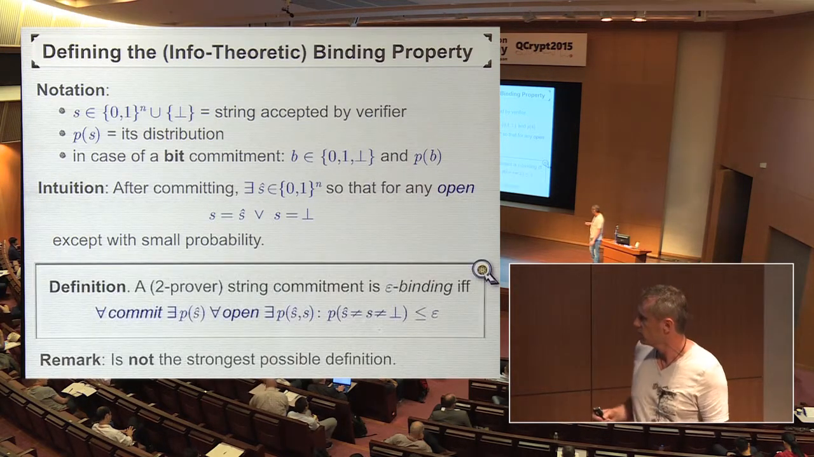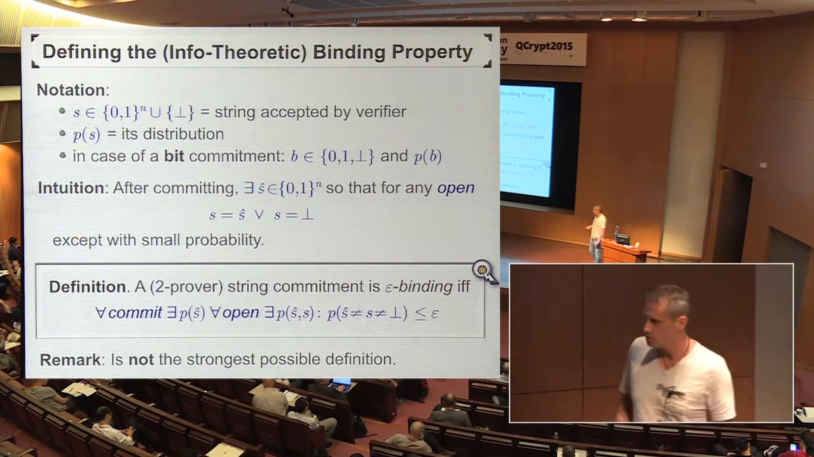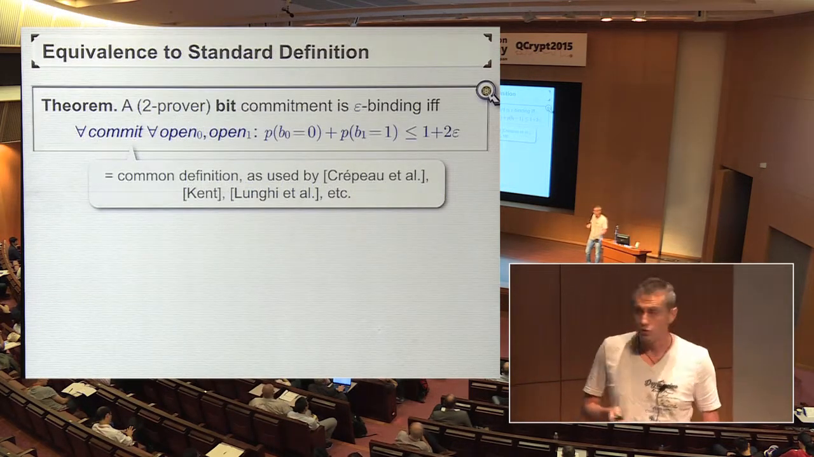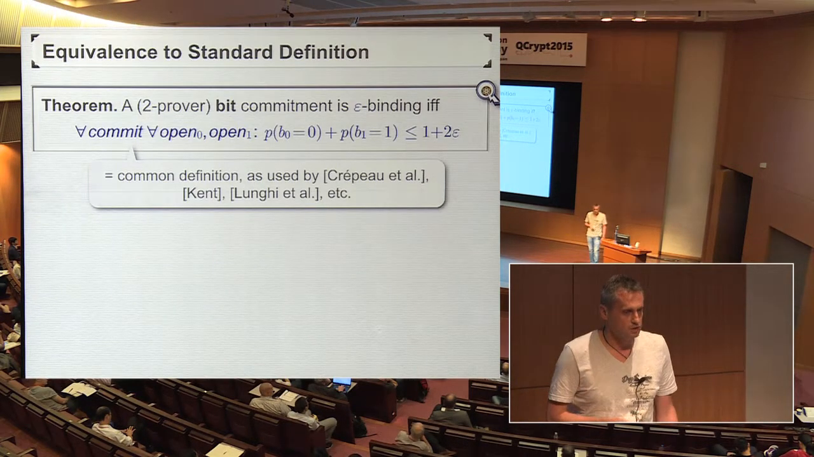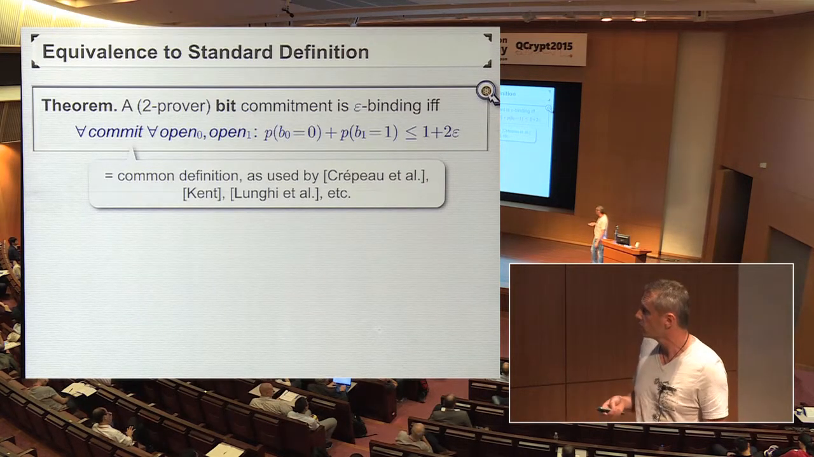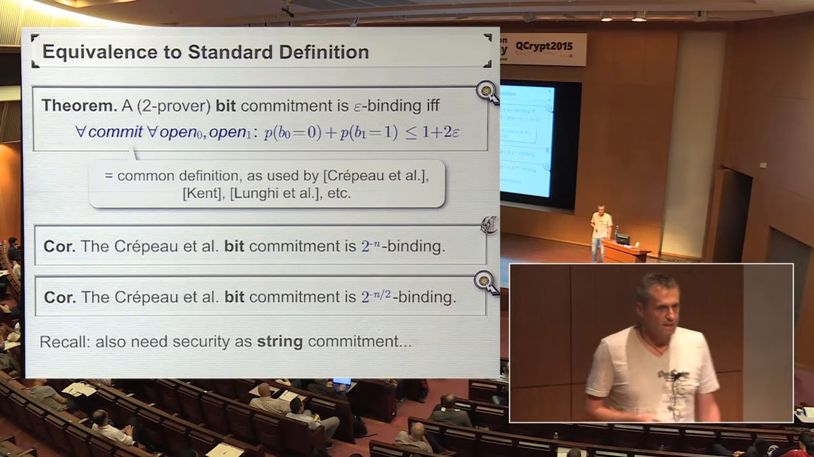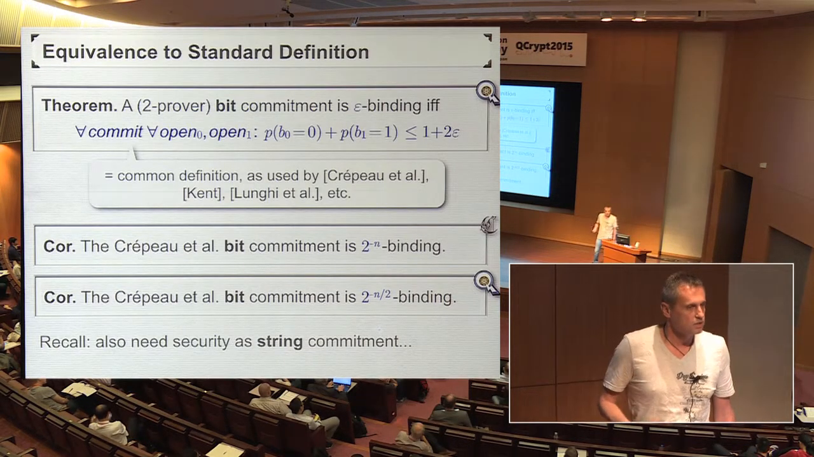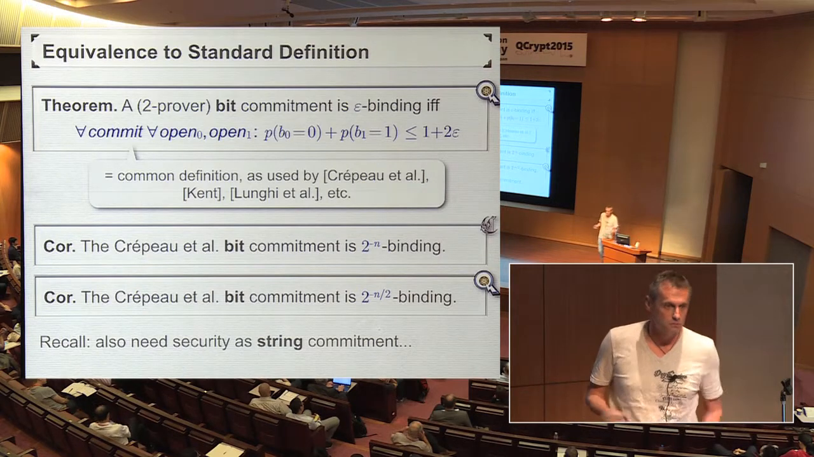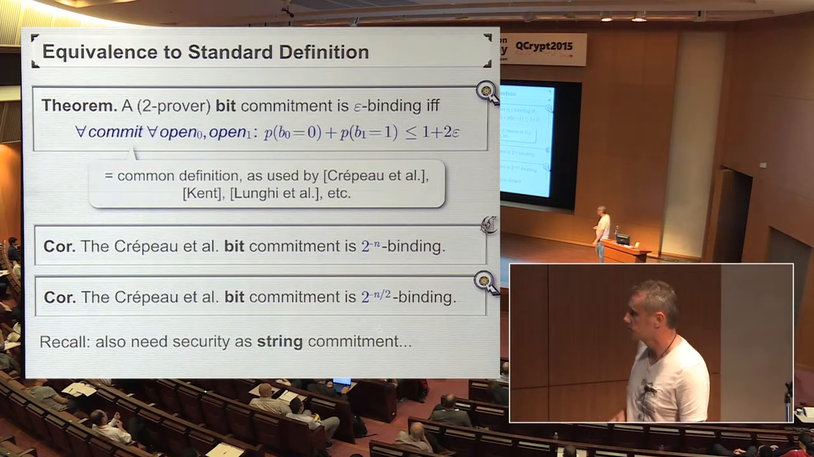And our new definition is one particular way to make this intuition formal. It's not the strongest possible way to make this formal, but we show that in the case of bit commitments, it's equivalent to the standard notion of binding that is used in the context of two-prover and relativistic commitments. Again, I don't have time to go into the details, but let me point out that the Crépeau et al. scheme as a bit commitment has been analyzed and proven secure according to the standard notion of binding, and therefore it's also secure according to our new notion of binding because they're equivalent. Also recall that in the end, we also need to understand the security of the scheme as a string commitment scheme.